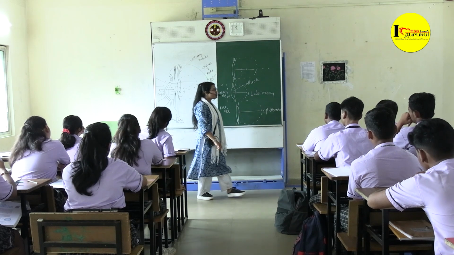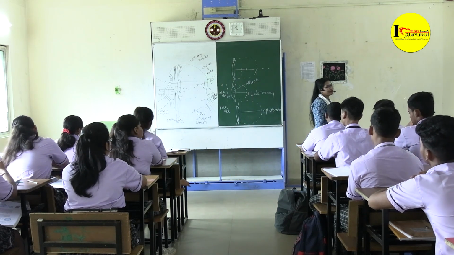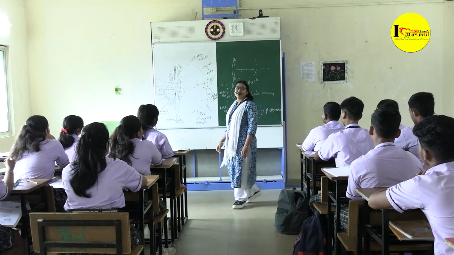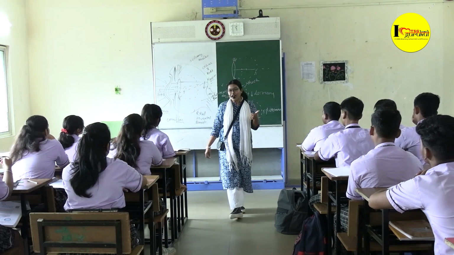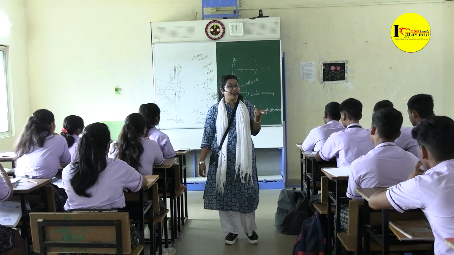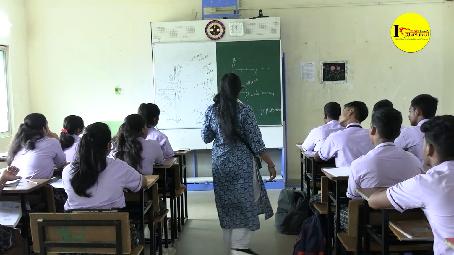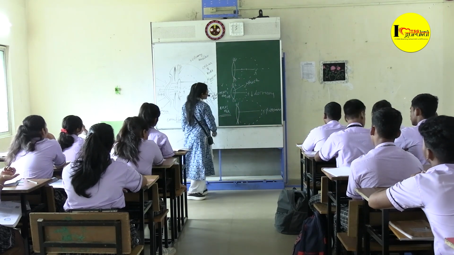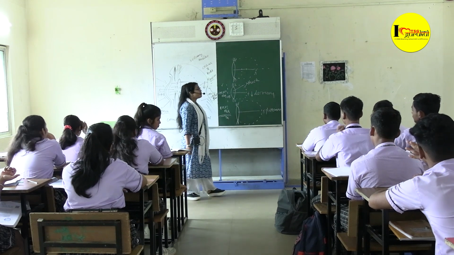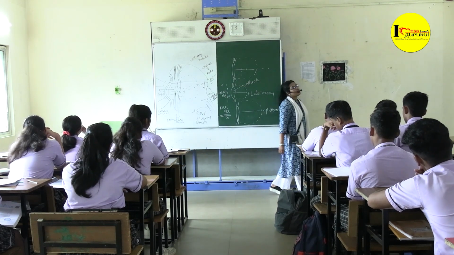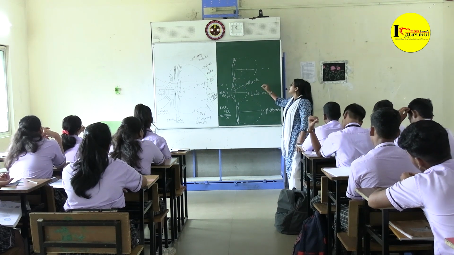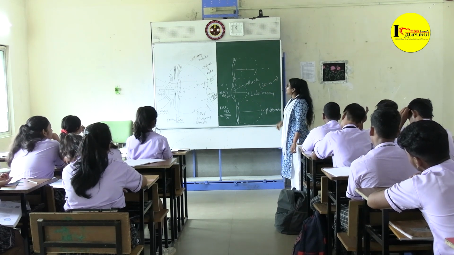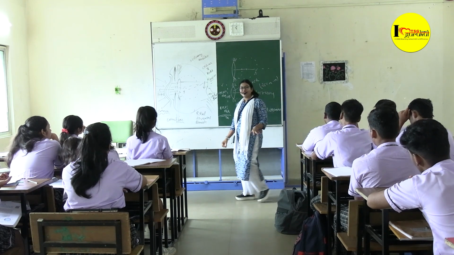What about the far off object? What is the far point? Infinity. Why is it infinity? Because we can see the stars, moon and all other shining things over the sky, and these are far off, years of distance from us. That means the far point is infinity. If somebody asks you what is the range of vision for the human eye, what will you say? From 25 cm to infinity. That means it is your range.